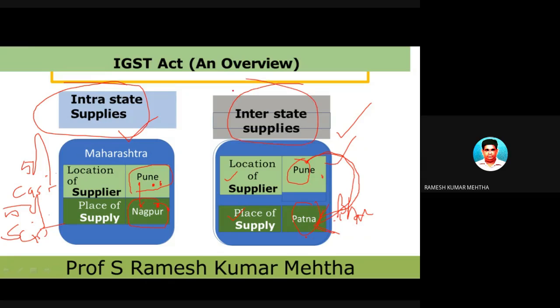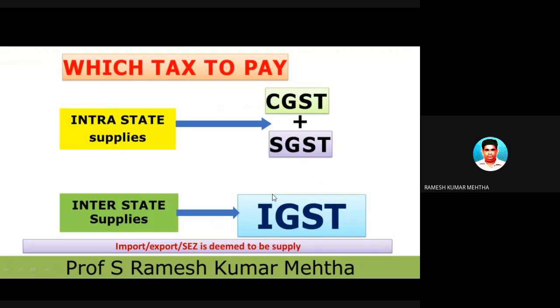So it is a case of interstate supply, and only one tax is levied, IGST, which is 100%. Here it is 50%, 50%. It is 100%. So here you can see again which tax to pay on what transaction. In case of intrastate supply, as I already told, CGST and SGST 50% and 50%. In case of interstate supply, it is IGST, which is 100%.